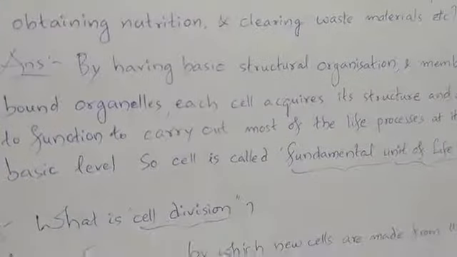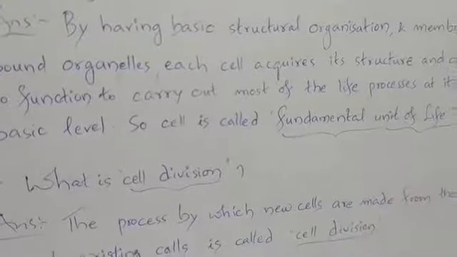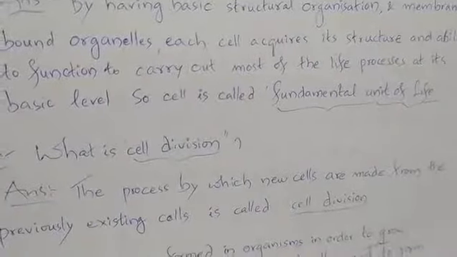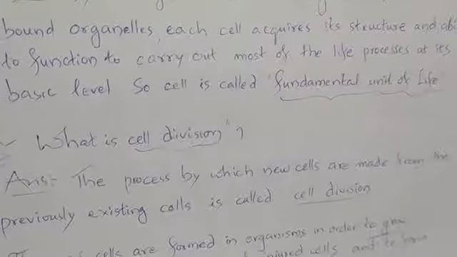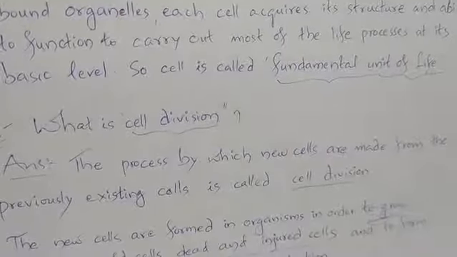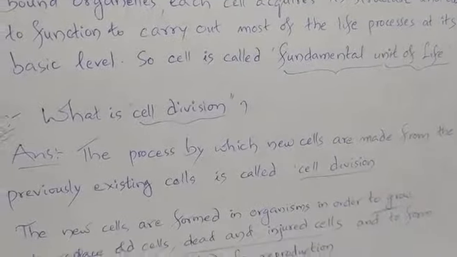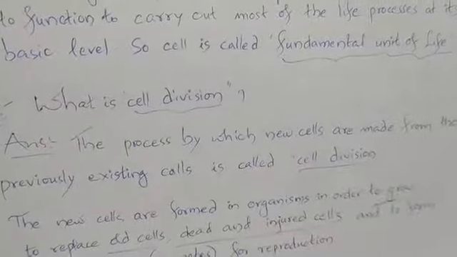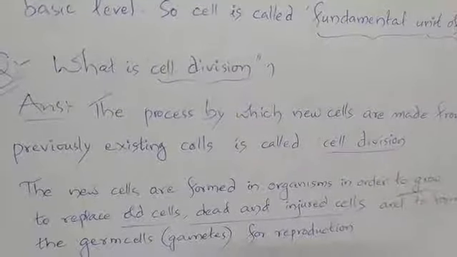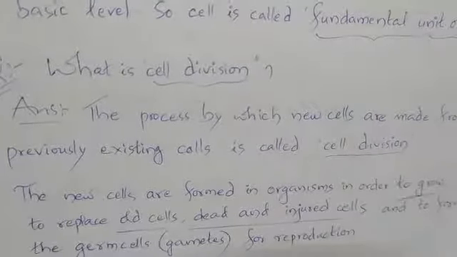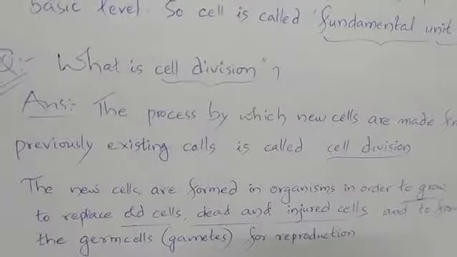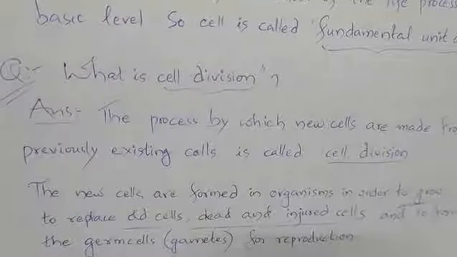What is cell division? The process by which new cells are made from previously existing cells is called cell division. The new cells are formed in organisms in order to grow, to replace the old cells, to replace the dead and injured cells, and to form the germ cells or the gametes for reproduction in sexually reproducing organisms.